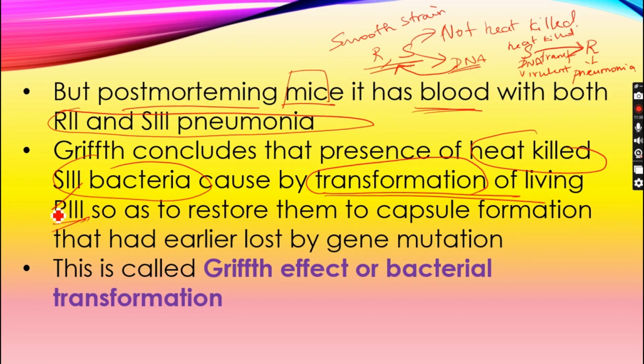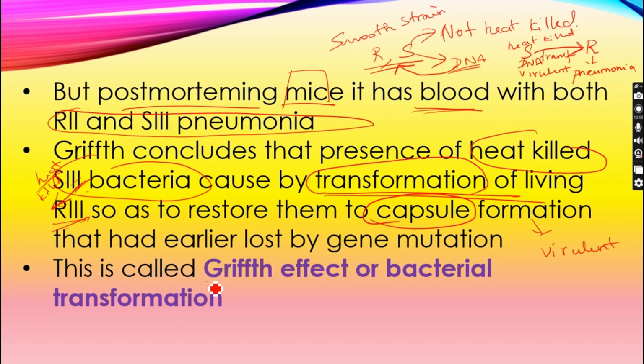So, the S3 bacteria, though it is heat killed, has DNA which is transformed into the rough strain bacteria, which makes it restore the capsule formation, which causes it to become virulent and cause pneumonia. Therefore, the mutation lost by S3 bacteria is restored here.